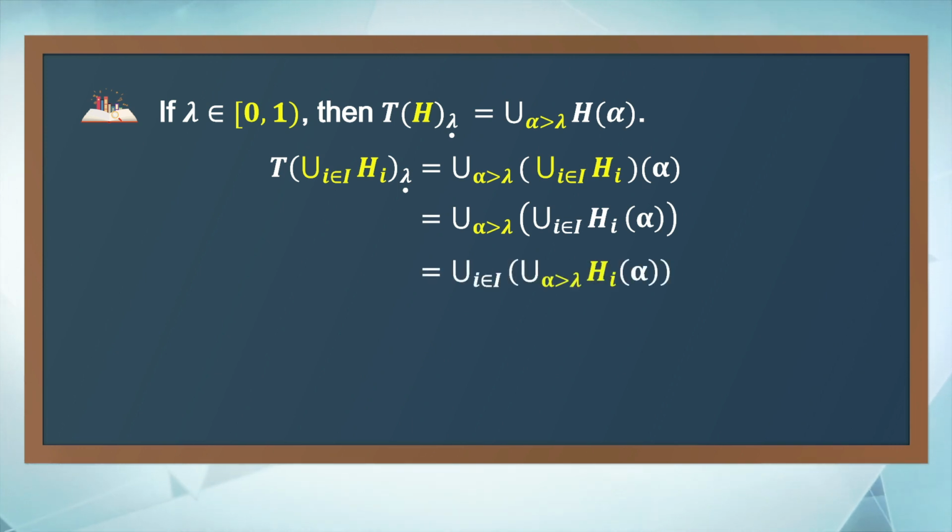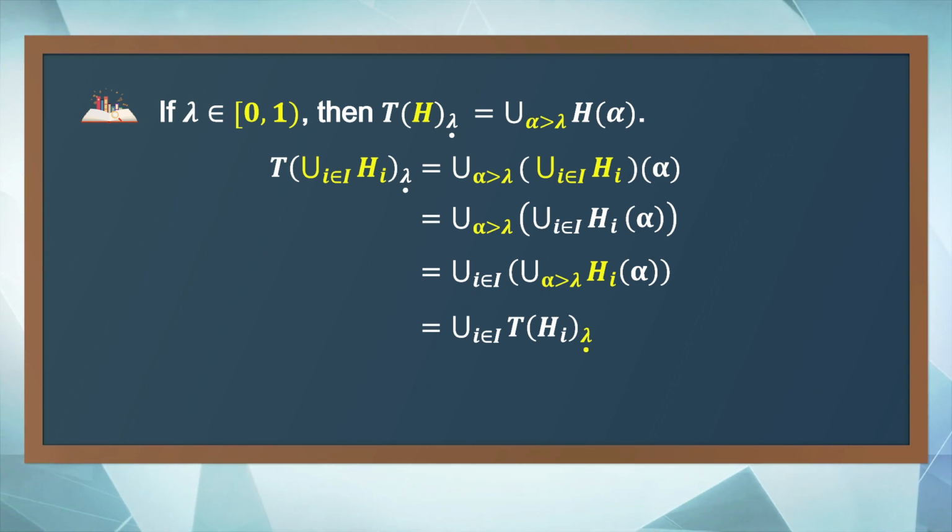So we can change the order of taking the unions. That is, first for all alpha greater than lambda, then for all i. So it is going to be the union of Hi of alpha, alpha greater than lambda, then for all i. Again, by the above discussion, replace H with Hi, then we have the union of Hi of alpha, alpha greater than lambda, equals the strong cut of T of Hi at level lambda.